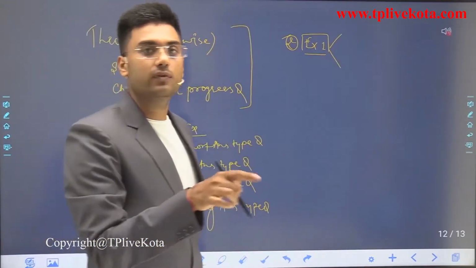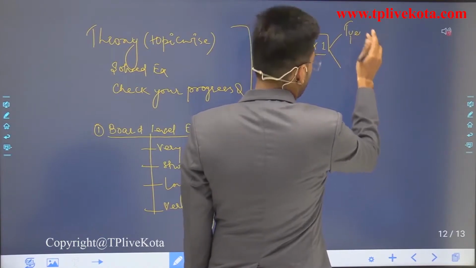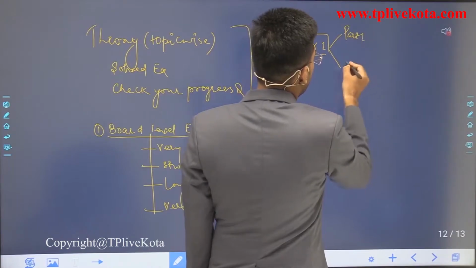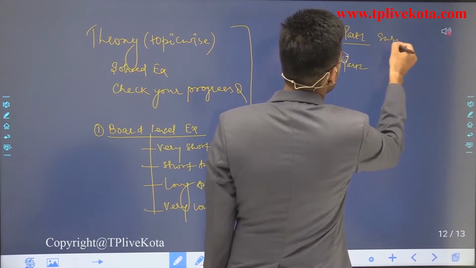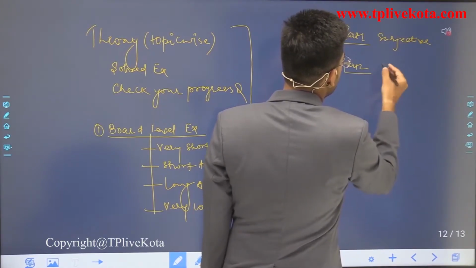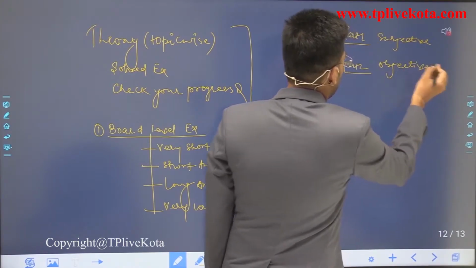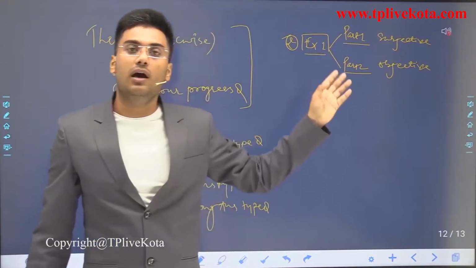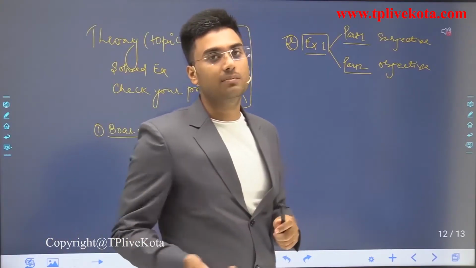In the first part you will get subjective questions, and part 2 is objective. The questions in exercise 1, in both part 1 and part 2, are topic wise, for preparing the concept of all the topics separately.